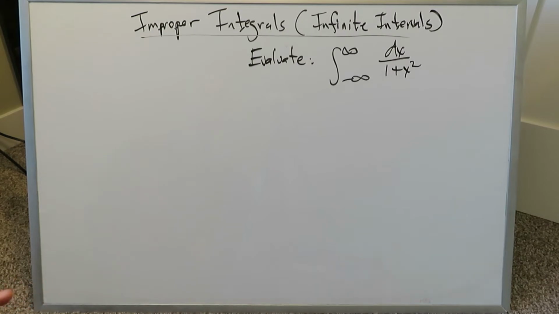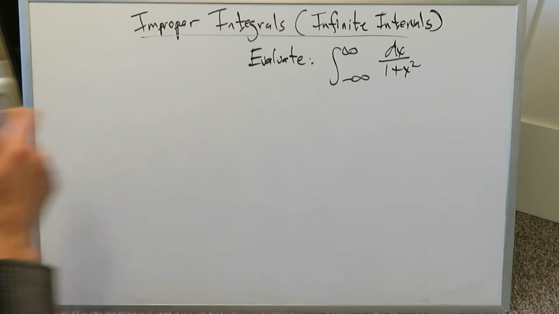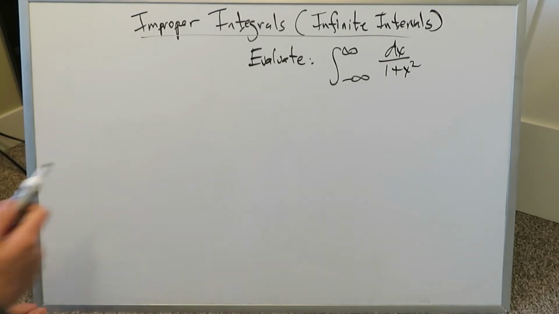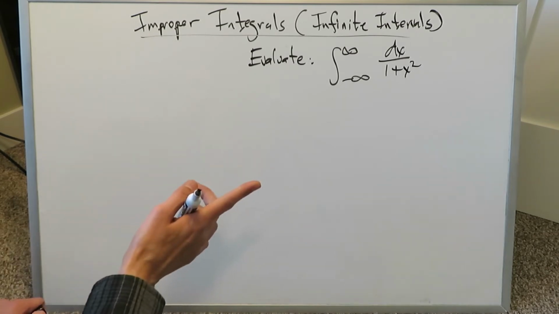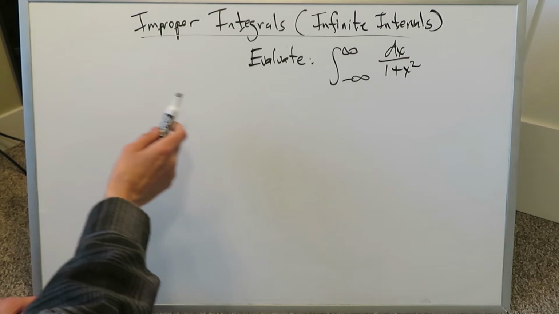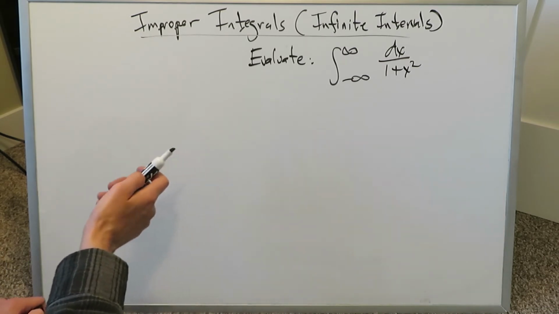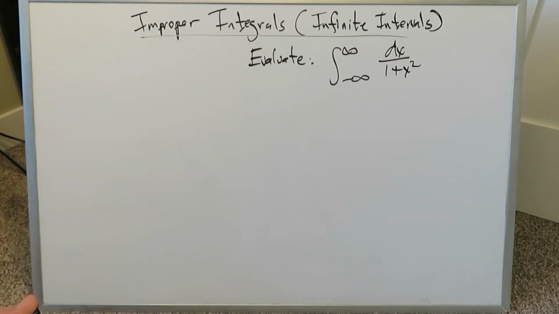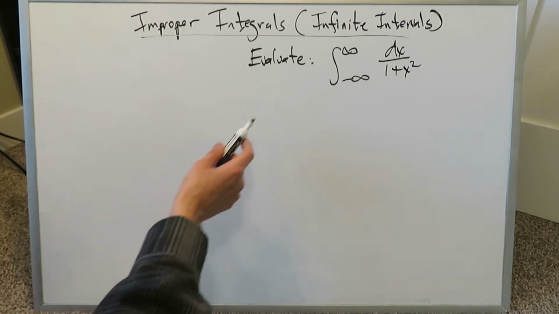The single question, the good question, we will evaluate, utilizing the information I've provided you so far, is this type 1 integral we have presented right here. An improper integral we have to evaluate from minus infinity to infinity, dx over 1 plus x squared. You know that's very easy in terms of an antiderivative that can come about from there, but we'll talk about that. First we have to set this in terms of how we will evaluate this with regards to the rules I was presenting you.